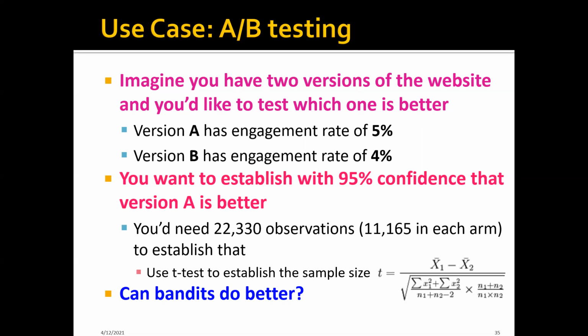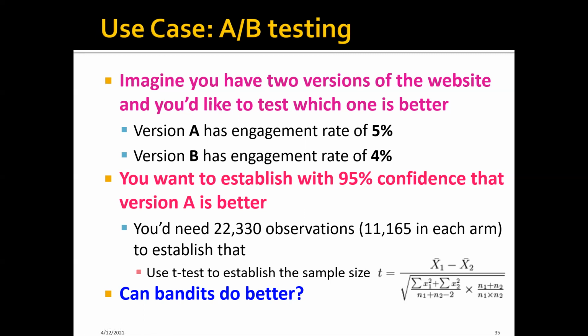So basically about 11K in each version of this website. And note how do we compute this number of 22K? We can just use the t-test to establish the sample size we need to get this 95% confidence.